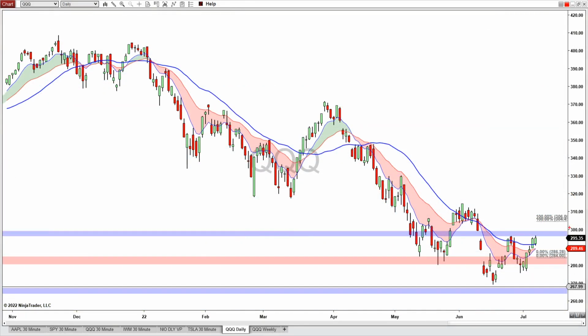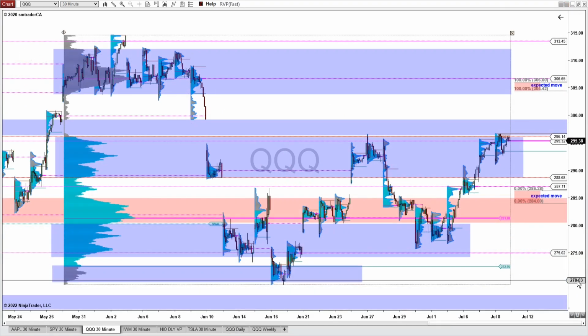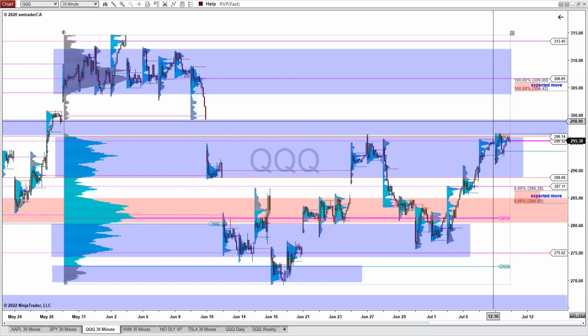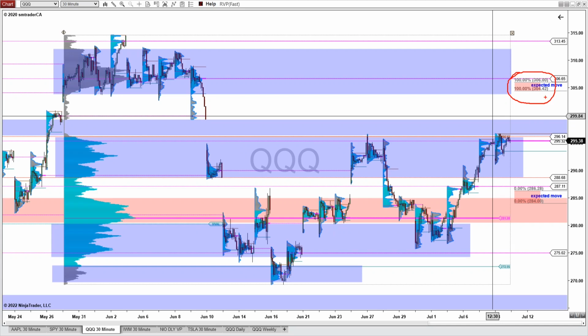Here's the daily chart of the QQQ, the Nasdaq 100 ETF. You see there is a gap here, and that will be the potential resistance zone next week. And if it could come up and fill this gap, then we'll be watching to see if price could come up to this upper range of the expected move. And on this intraday chart, the 30-minute chart here, see that I have put in the expected move upper range for the coming week, and that will be somewhere around 306 and 304.50. That is the upper range of the expected move for the QQQ.